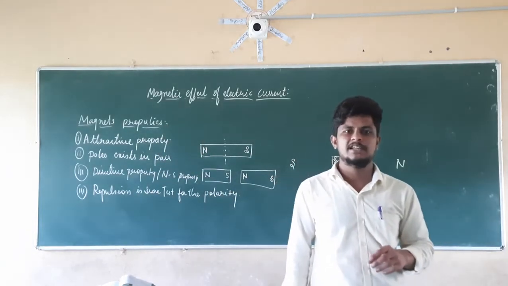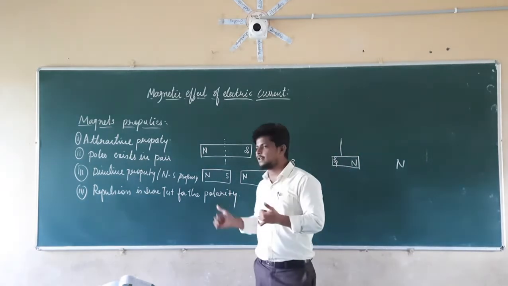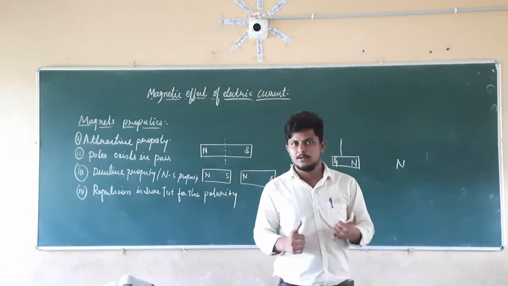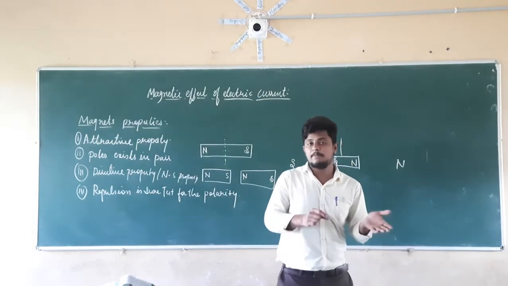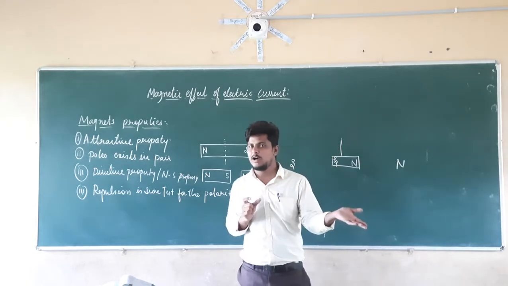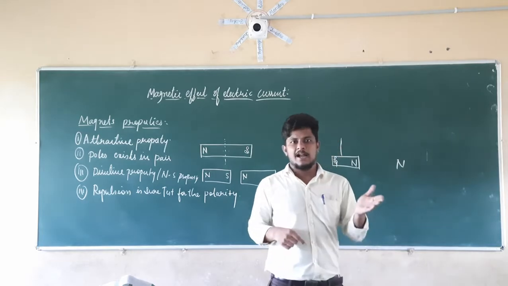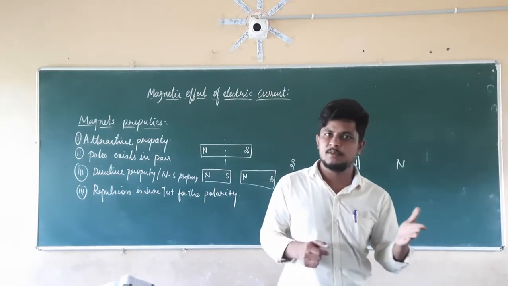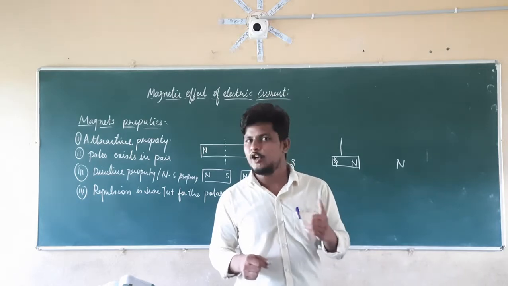But what happens in some cases is that magnetic material is attracted by the magnet. Like iron is also attracted by the magnet. Now, if the magnets are attracting the magnetic material, is it possible to say that attraction can be taken for the testing of the polarity here? No, it is not possible.